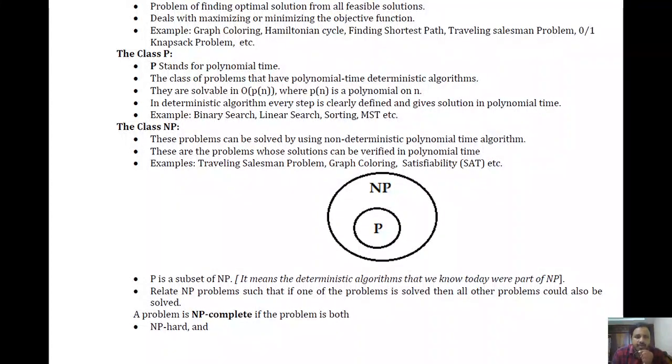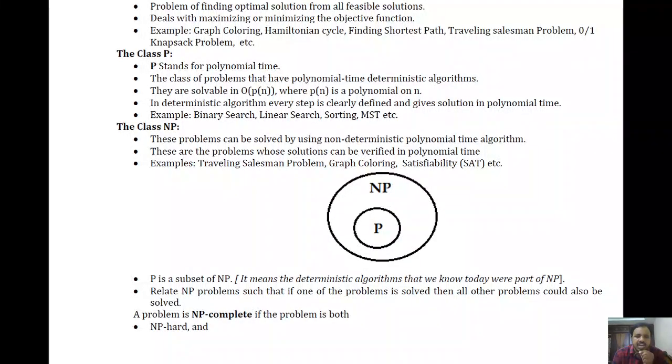Another property is that if there is a solution for this class of problem, we can verify that solution quickly in polynomial time. Generally we don't have a perfect algorithm for these problems that gives the result in polynomial time, so we write some non-deterministic algorithms.